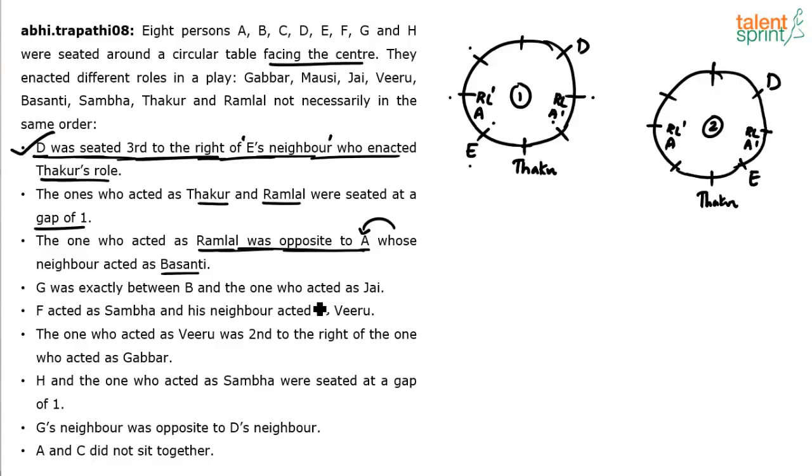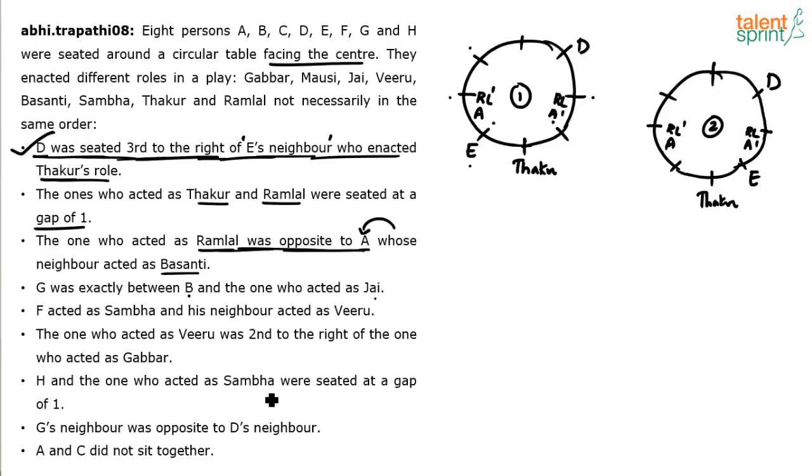G was exactly between B and the one who acted as J. G was between B and J. Neither B is marked, nor G is marked, nor J is marked. So this point is not useful. F acted as Sambha and his neighbor acted as Veeru. Again not useful because F, Sambha, Veeru, none of these 3 are marked. The one who acted as Veeru was second to the right of the one who acted as Gabbar. Again, this is talking about Veeru and Gabbar. Neither Veeru nor Gabbar have been marked.